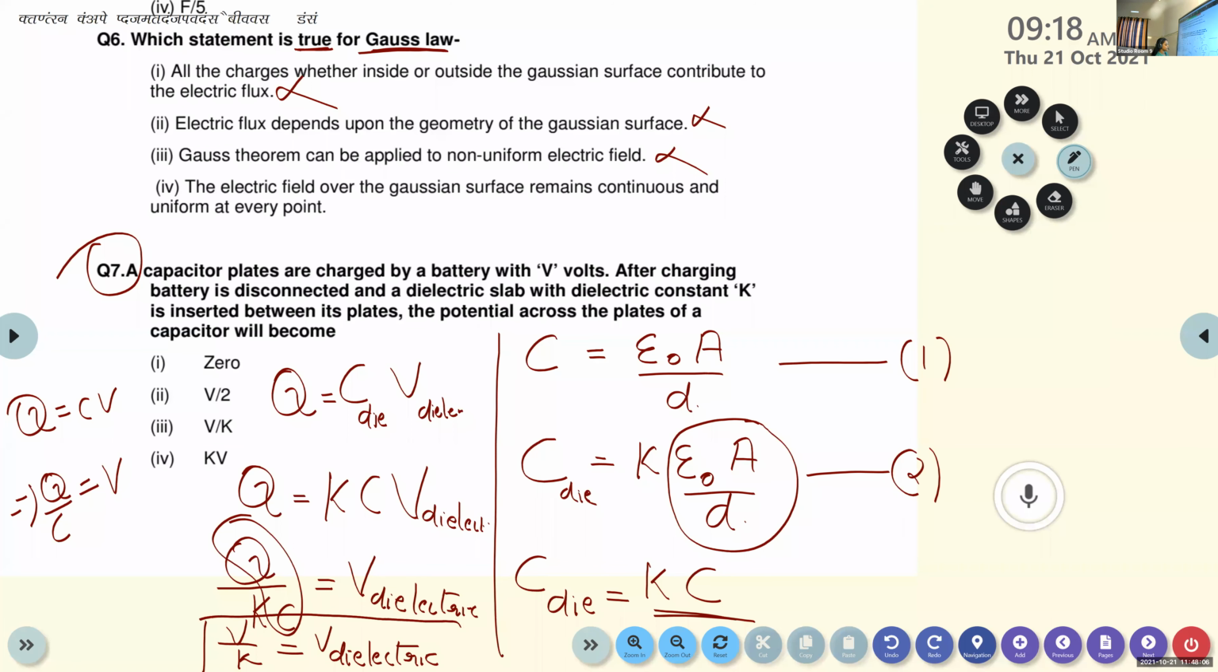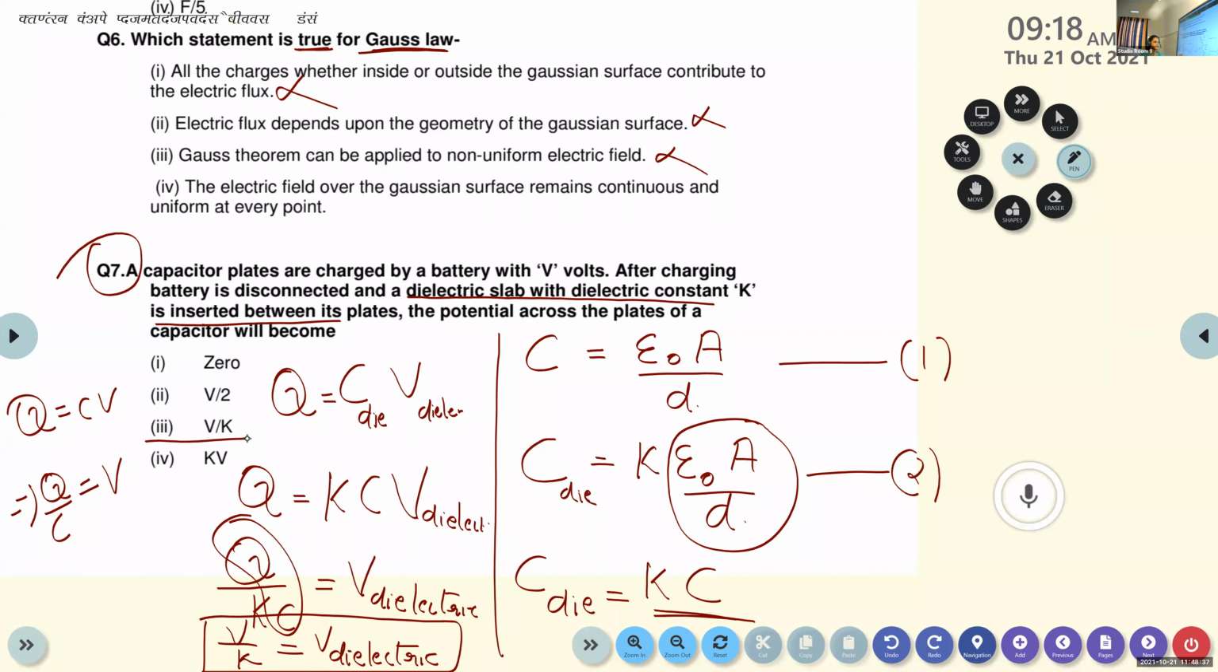So what is the correct option? 0, V by 2, V by K or KV. The potential across the plates of a capacitor, whenever a dielectric slab with dielectric constant K is inserted between them, is given by V by K. So the correct option is option 3, V by K.